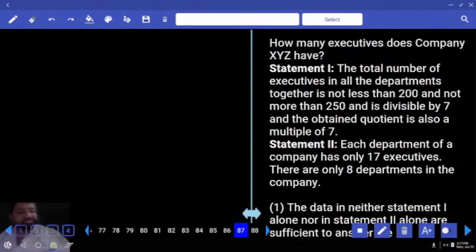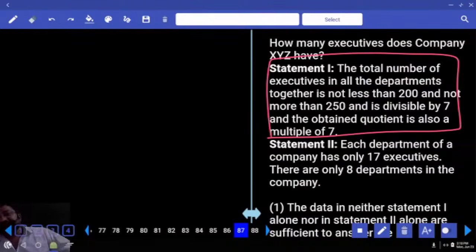87. How many executives does company XYZ have? He says this data here is important. This data will be applicable for both 1 as well as 2. What did he say? The total number of executives in all the departments together is not less than 200. The minimum is 200, and not more than 250.